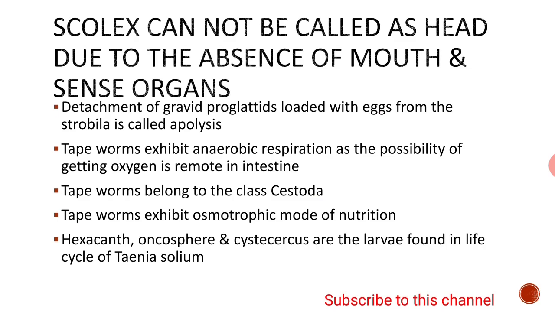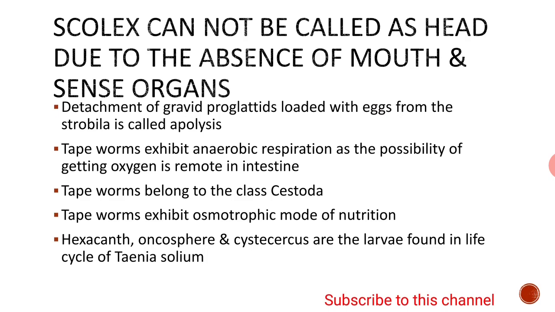Detachment of gravid proglottids loaded with eggs from the strobila is called apolysis. We have seen that there are three types of proglottids, namely immature, mature, and gravid proglottids. Gravid proglottids of Taenia solium contain a branched uterus that is loaded with eggs. Such gravid proglottids, filled with copious quantities of eggs, are detached either singly or in batches from the main body of the Taenia solium. This is called apolysis. Apolysis is simply the detachment of gravid proglottids from the main strobila.